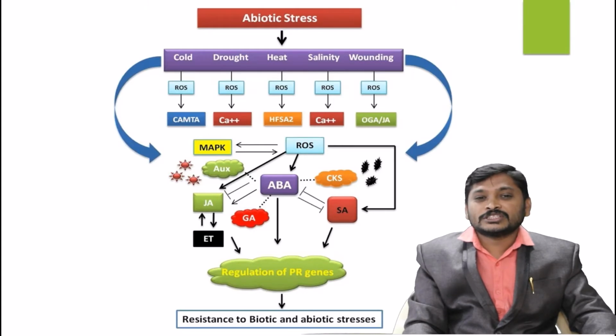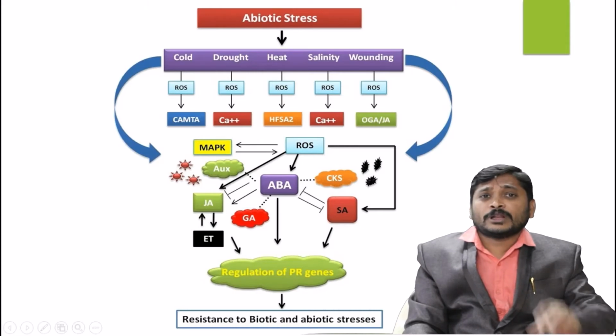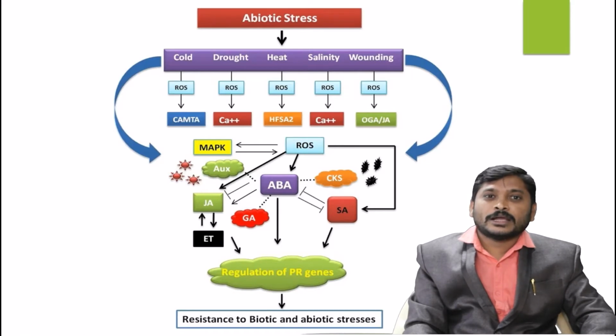Finally, these genes responsible for induction of PR proteins can now be identified and incorporated into a particular plasmid, and we are creating genome edited crops towards disease resistance and abiotic resistance.